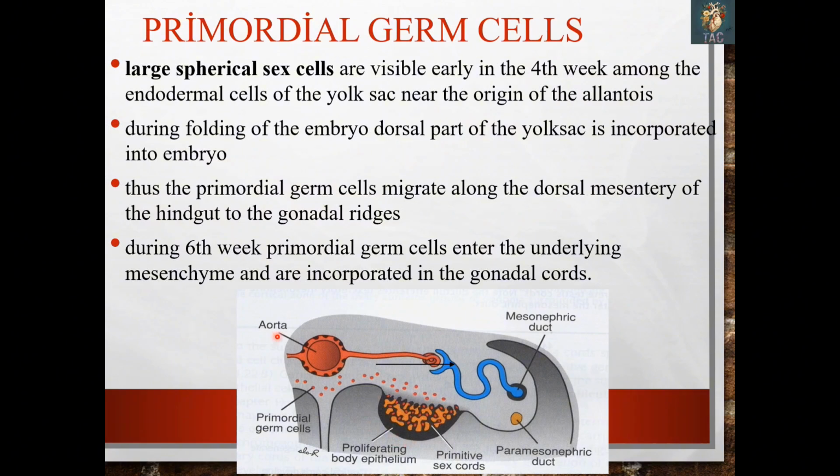genital ridges. So during the 6th week the primordial germ cells enter the underlying mesenchyme and are incorporated into the gonadal cords. Here you can see in this area their incorporation into the gonadal cords.